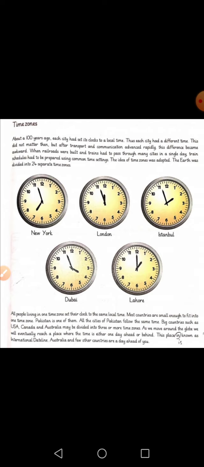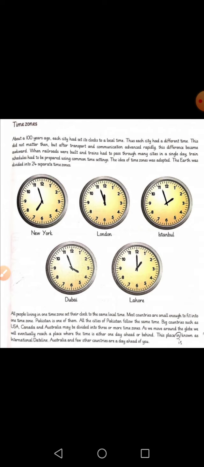The countries or even the cities that are small, they follow the same time. For example, Pakistan is a small country. All the cities in Pakistan, they follow the same time zone. 6 o'clock in Islamabad means 6 o'clock in Karachi or 6 o'clock in any other city of Pakistan.